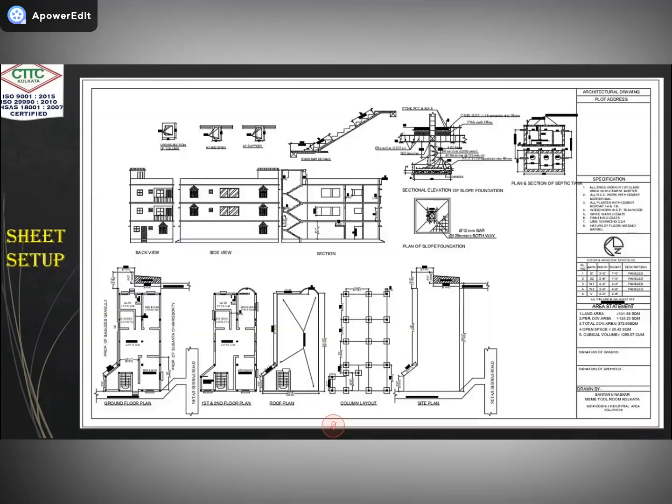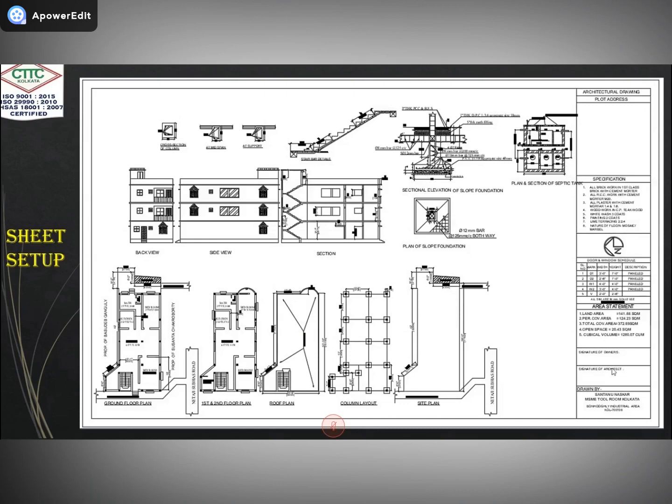Now you can see this is called the sheet set. After completing all the drawings, we will set our sheet. So how will we set our sheet? One by one, we will provide our drawings on a single sheet. Here I am showing one example. You can see the ground floor plan is there, first floor, all the plans are there, roof plan is also there. This one is the column layout, this one is the site plan. Here you can see the back view, side view and section. Here lots of detailing is there. Stair detailing, foundation detailing and septic tank are also there.